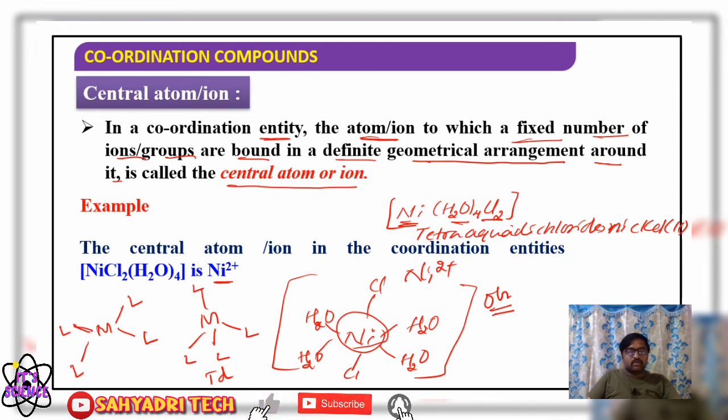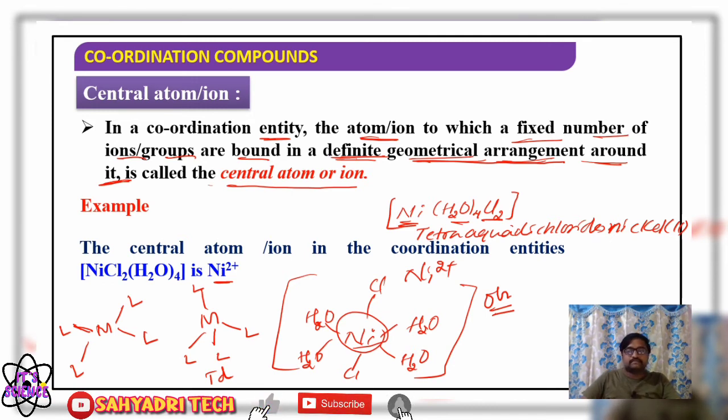So generally, those ions or groups are bound in a definite geometrical arrangement around the central metal atom or ion, please remember. So what is the central metal atom or ion? In a coordination entity, it is the atom or ion to which a fixed number of ions or groups are arranged in a definite geometrical way. So it is called the central metal atom or ion.